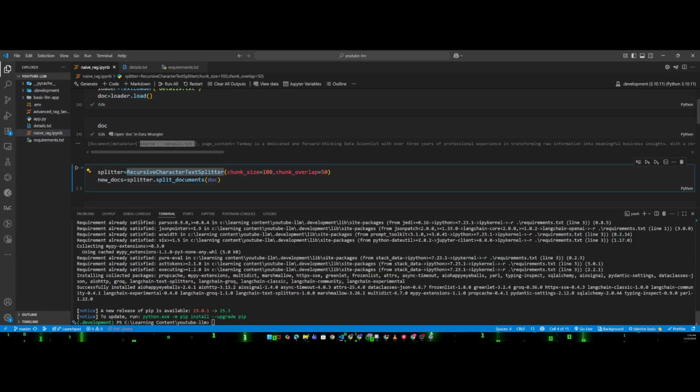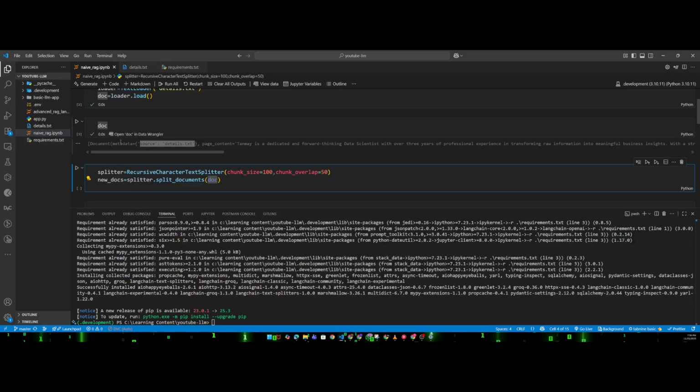As I said in the PPT session, we have to provide the chunk size and the chunk overlap. Here I am setting the chunk size to 100, so each chunk or split will be 100 characters, and inside the split we will have 50 characters as an overlap. This splitter is going to split the document. And which document has to be split?